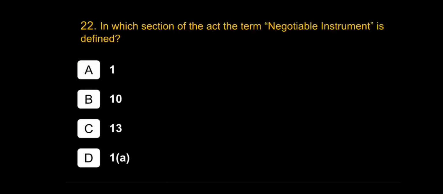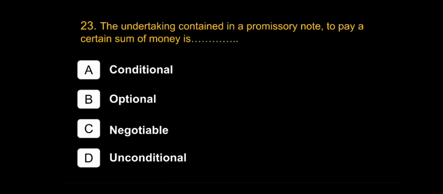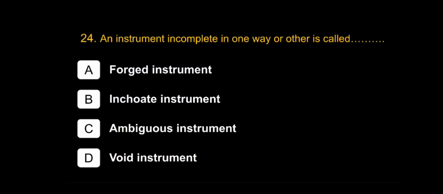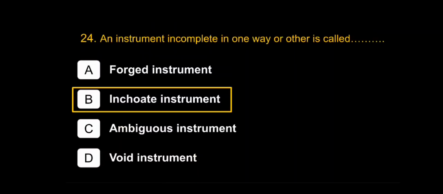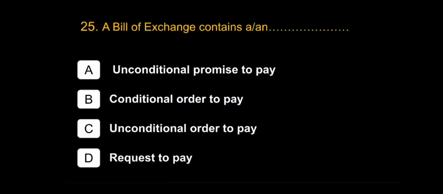In which section of the Act the term negotiable instrument is defined? Section 13. The undertaking contained in a promissory note to pay a certain sum of money is unconditional. An instrument incomplete in one way or other is called inchoate instrument. A bill of exchange contains an unconditional order to pay.